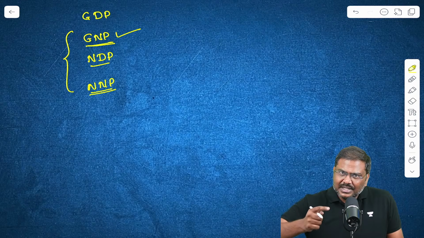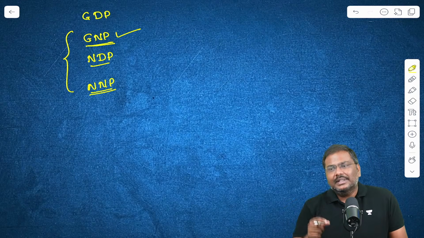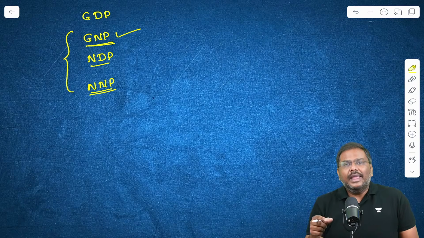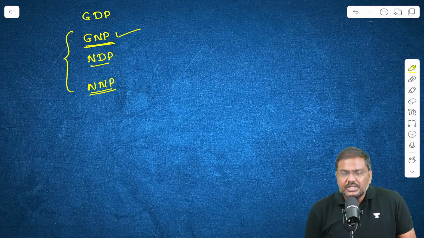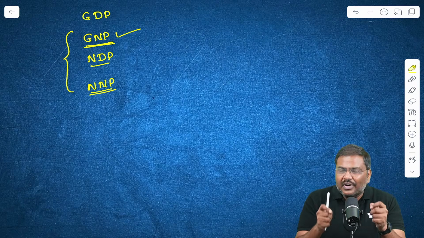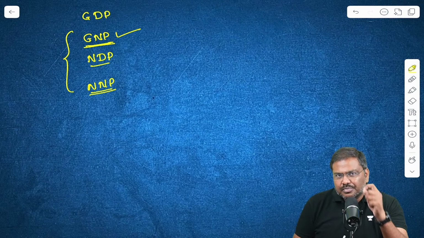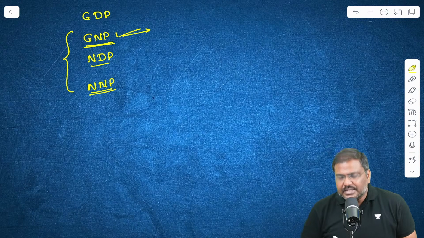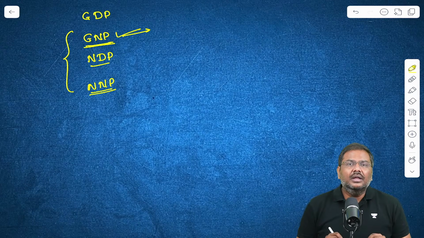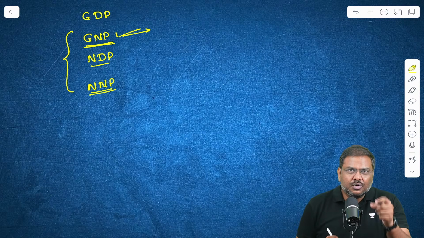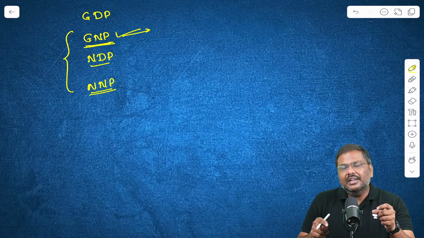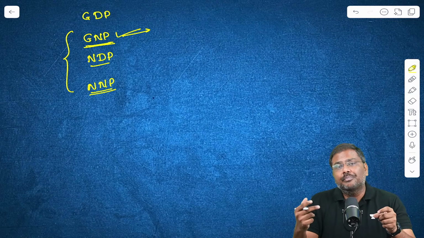Now, in addition to this, there is also a nationality concept, that is GNP. In GNP, the focus is on the market price of all the final goods and services which are produced by the residents of India. I repeat, the gross national product focus is on nationality. Production done by whom?